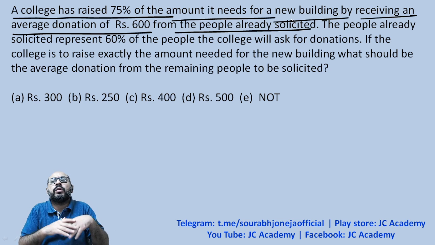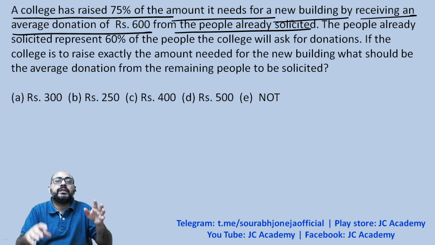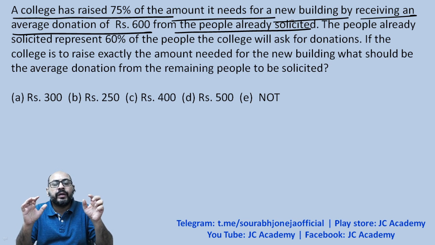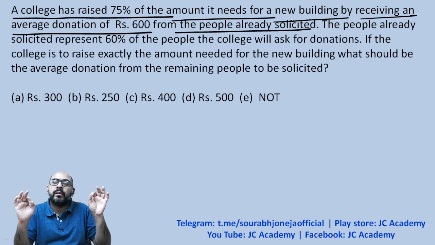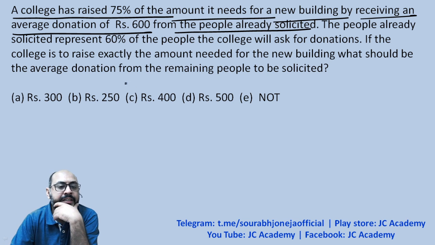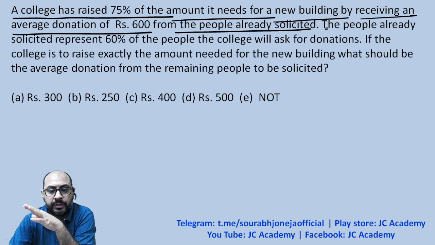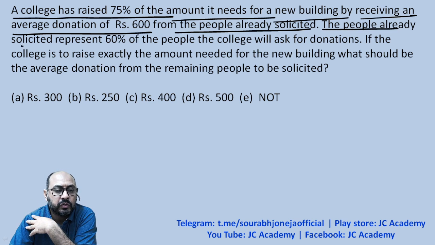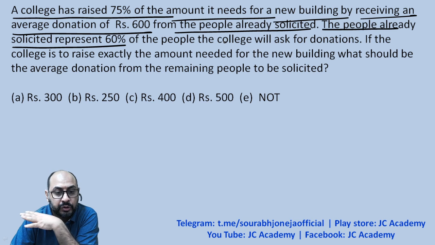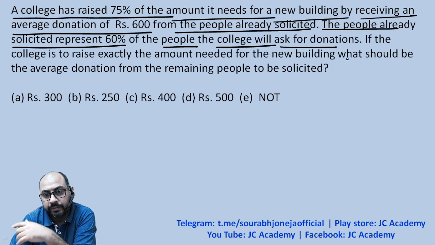Of the total number of people they have solicited, they have been able to collect 75% of the total amount that they need for the new building by receiving an average donation of 600 rupees from the people already solicited. The people already solicited represent 60% of the people the college will ask for donations.